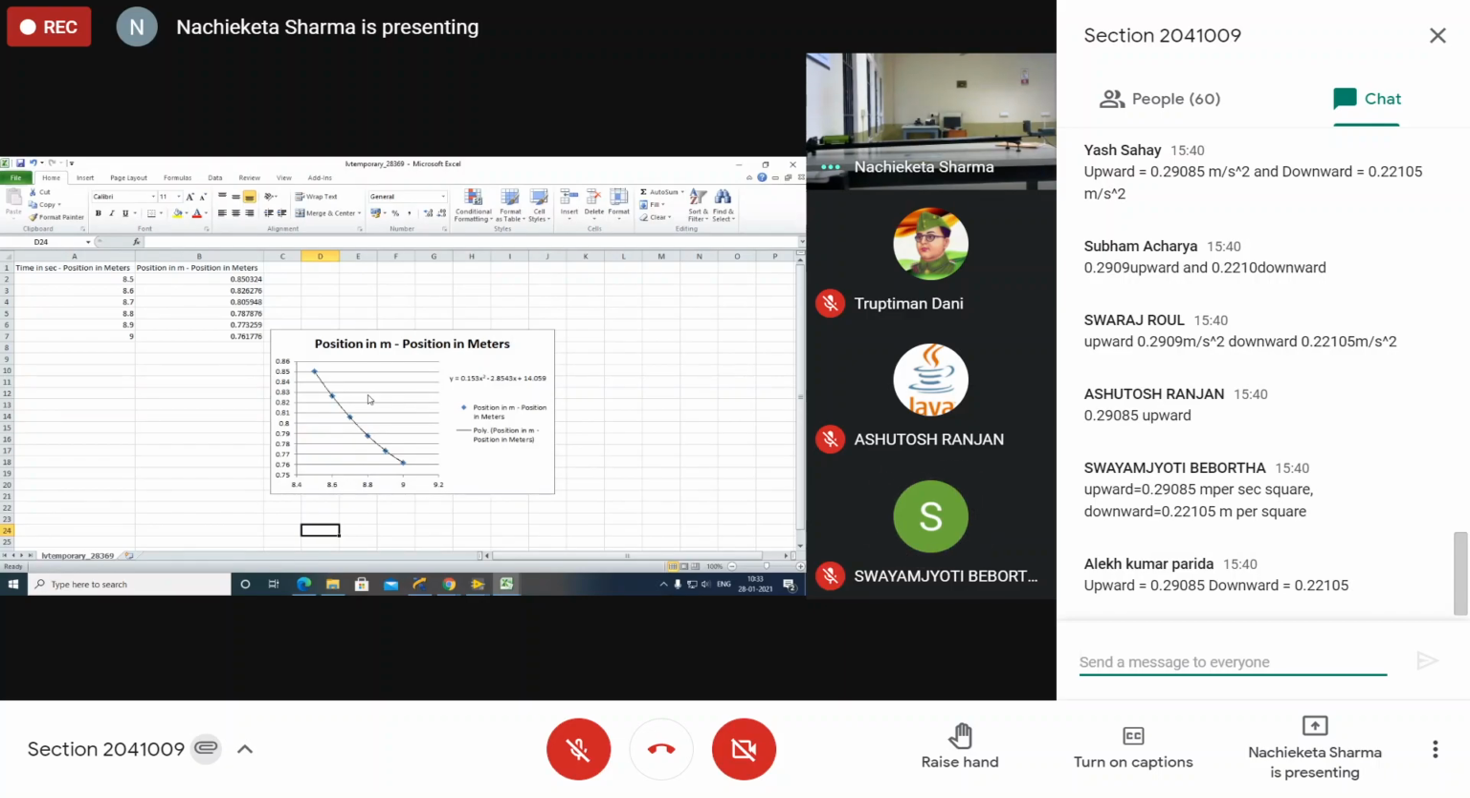Listen, I have given you the observation data table. You have to write all this data table in your copy. But whenever you plot the graph, you have to plot any one parabola graph, meaning one that contains the upward graph and the downward graph. Choose any one out of 4, and that graph should be in your copy.